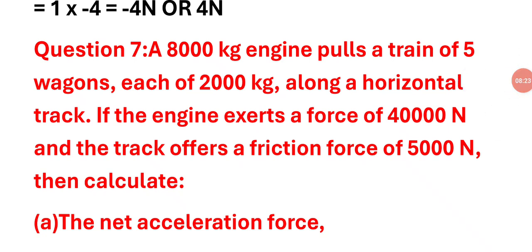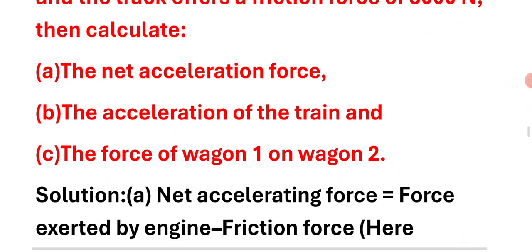Question number 7. An 8000 kg engine pulls a train of 5 wagons, each of 2000 kg, along a horizontal track. If the engine exerts a force of 40,000 Newton and the track offers a friction force of 5000 Newton, then calculate: first, net accelerating force; second, the acceleration of the train; third, force of wagon 1 on wagon 2.